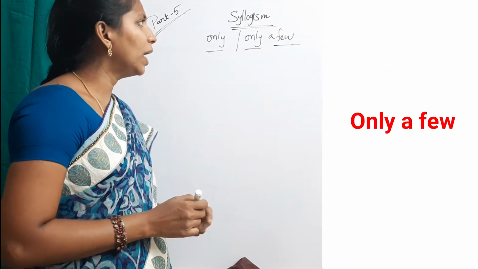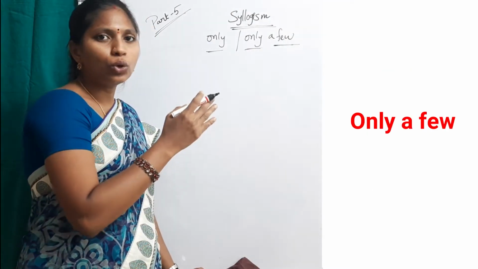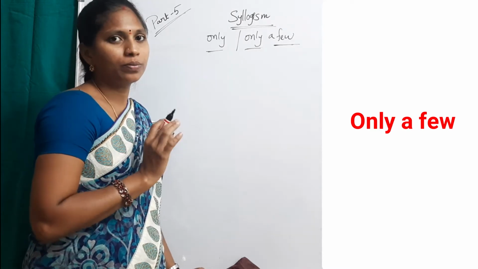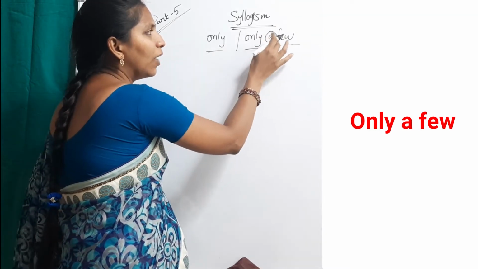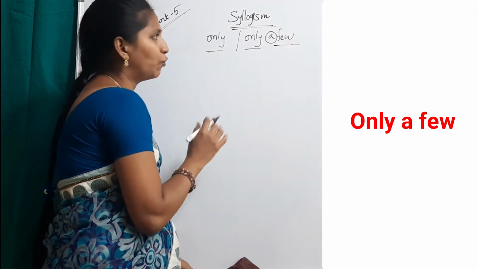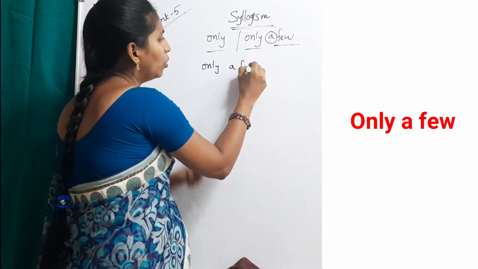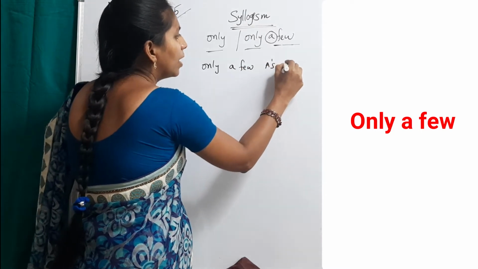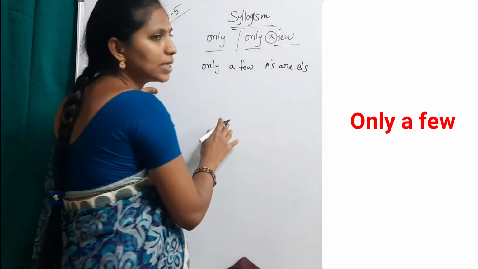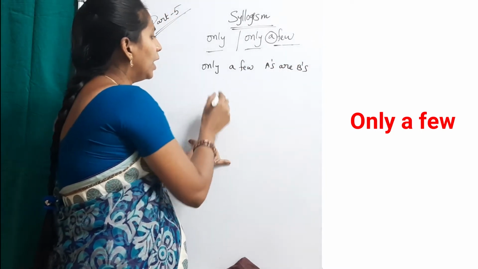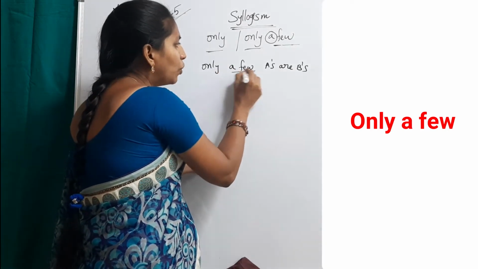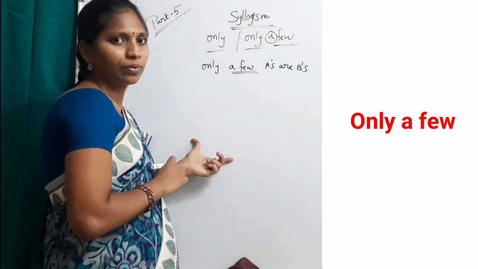Now coming to only a few. Only a few is equal to only few; "a" makes no sense. Only a few is equal to only a few. Statement: only a few A's are B's. This is a statement. Here a few means some.